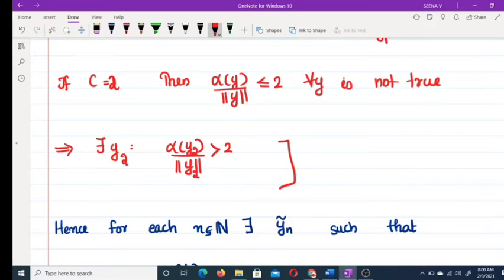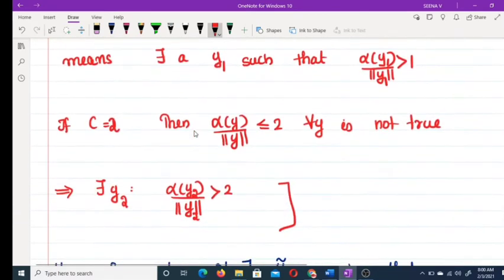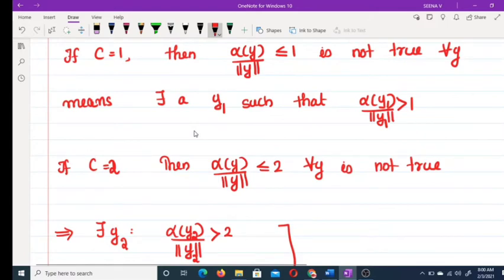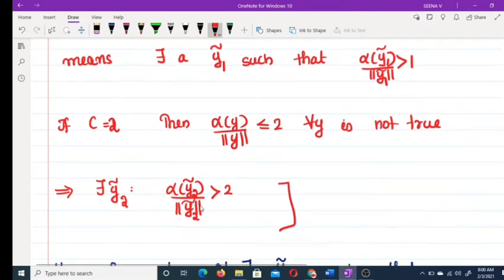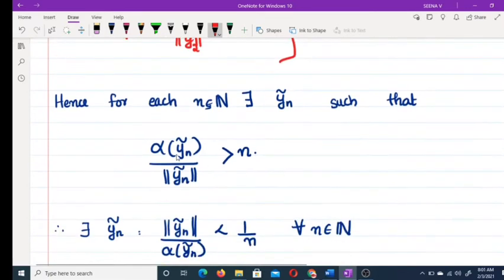So if we assume the claim is not true, for convenience I am replacing this as some y1 tilde and then y2 tilde. There is no need to write all this portion. So if the claim is not true, for each n belonging to N, there exists a yn tilde such that alpha yn tilde by norm of yn tilde must be greater than n.